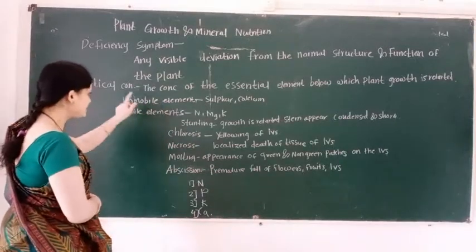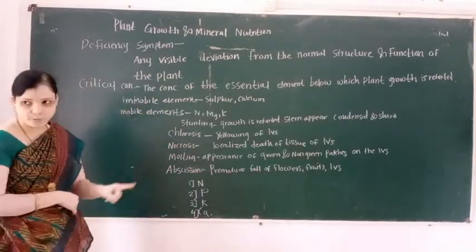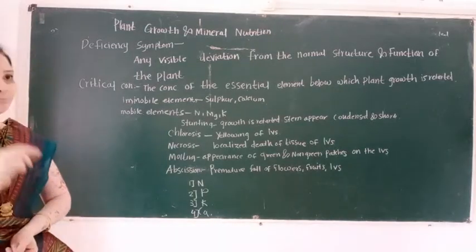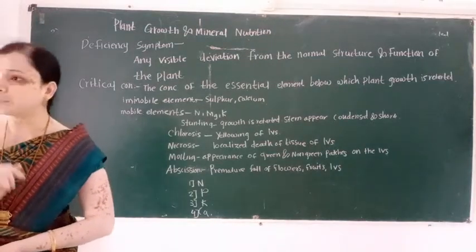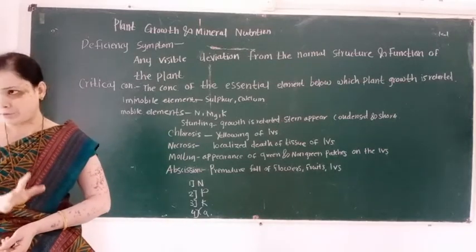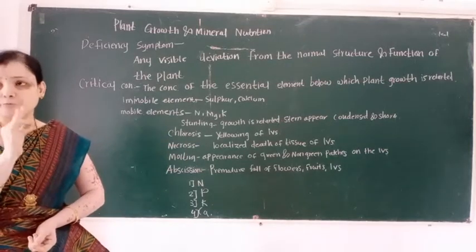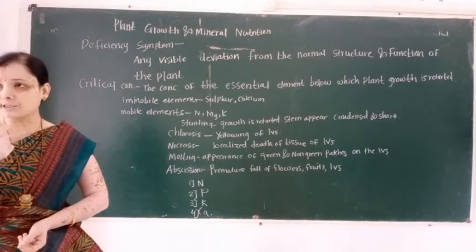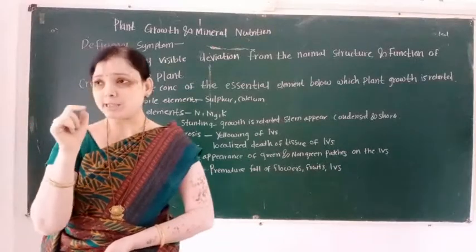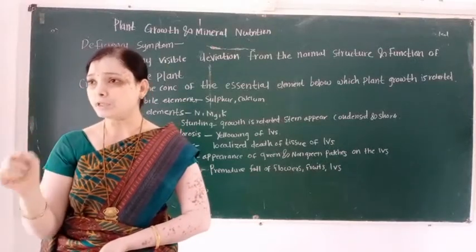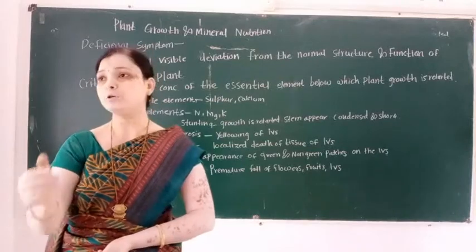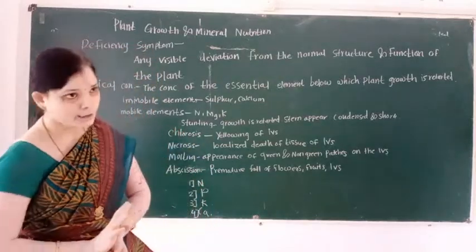When elements are immobile, then deficiency symptom first occurs in young tissues of the plant body, and second, when elements are mobile, then deficiency symptoms occur in older part of plant body.